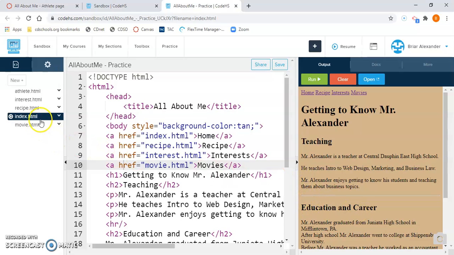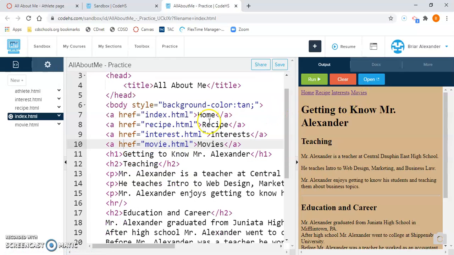After you have that done, you will select index.html. Notice along the top, there are the links to all the other pages that we've created so far in class. What you need to do is find the last link, the coding here in the middle section.